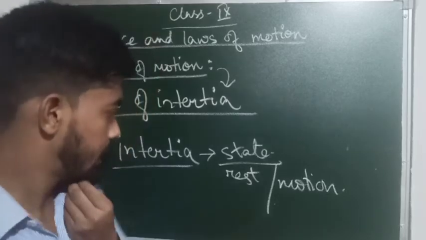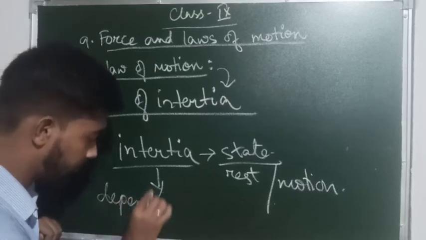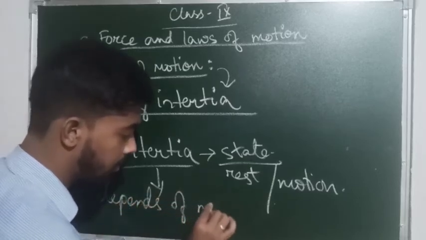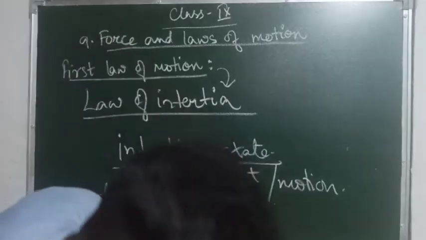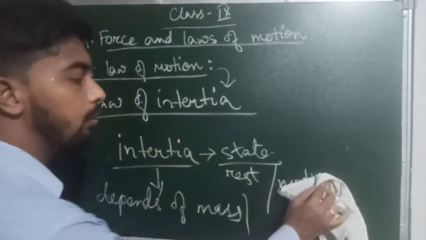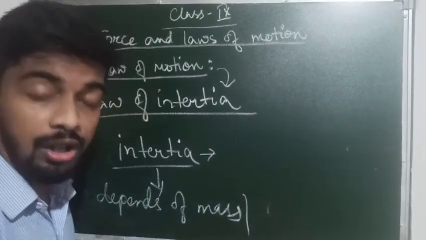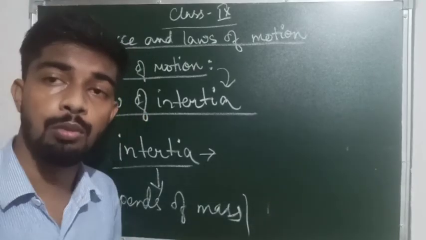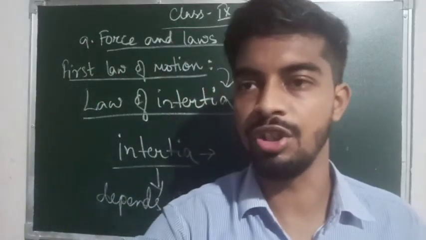So inertia depends on the mass of the object. If an object is heavier, we will need more force to make it stop or to change its motion, or if the object is at rest, we will need more force to make the object move from its initial position.